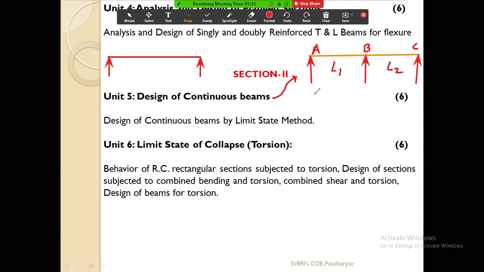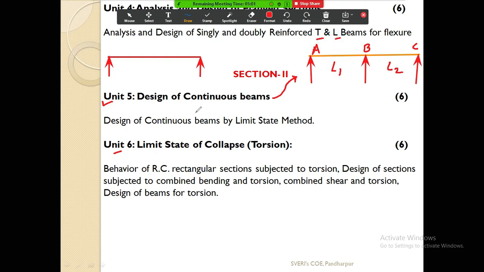So we are going to deal with the design of this continuous beam. How to design the continuous beam, that we are going to learn in unit number 5. Then after that, in unit number 6, limit state collapse torsion. Up till now, in unit number 3, you have designed the rectangular beams. In unit number 4 you are going to design T and L beams.